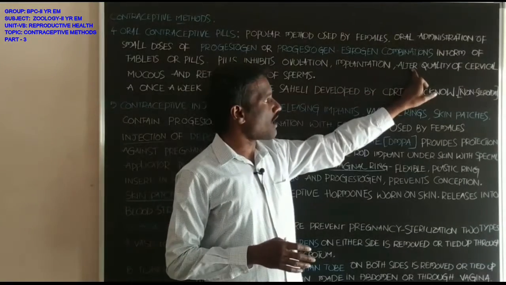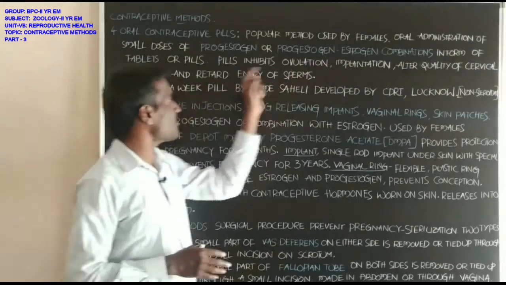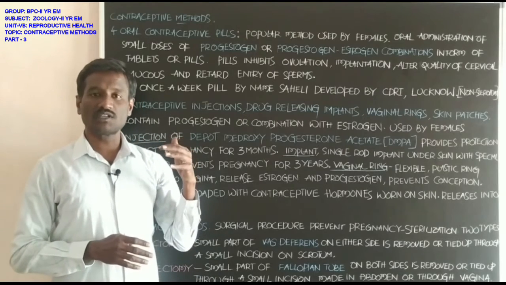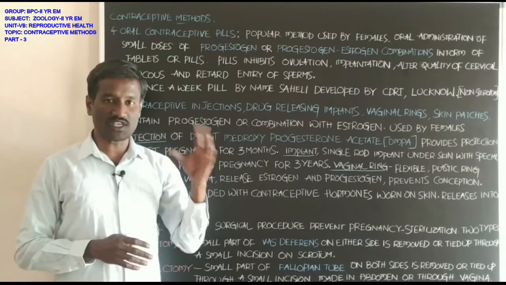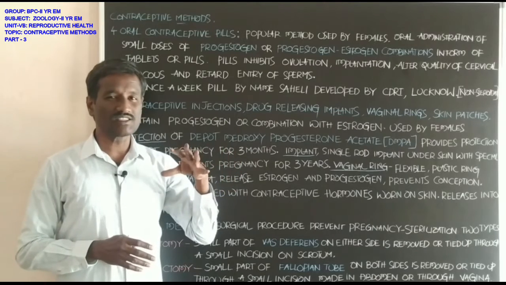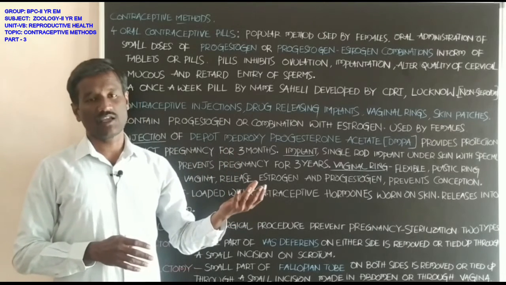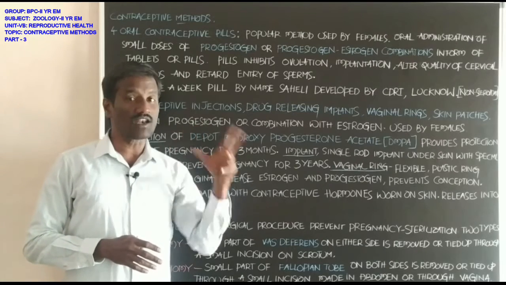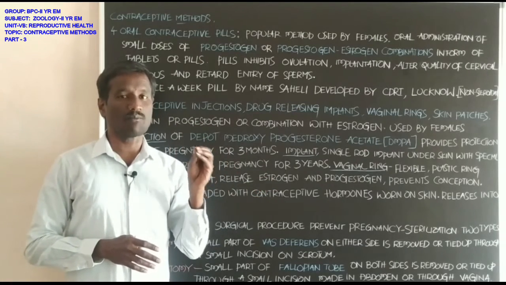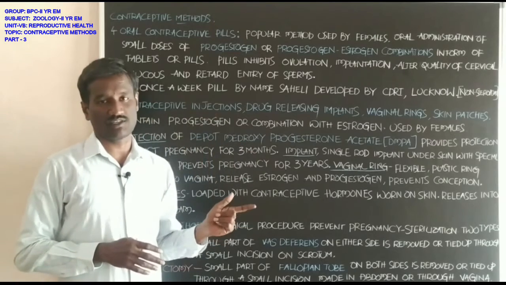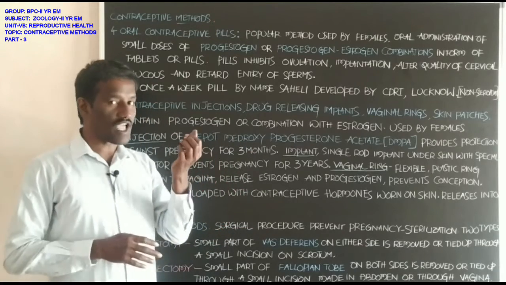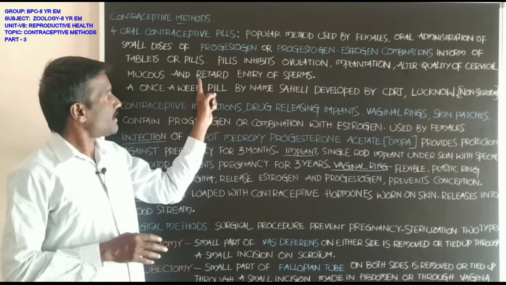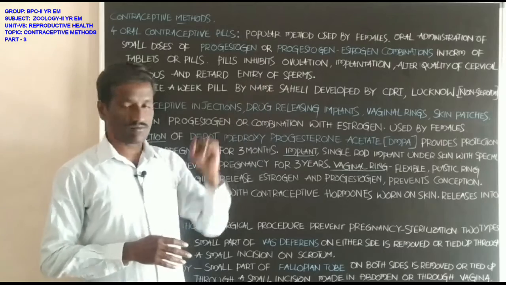Next, they alter the quality of cervical mucus. Cervical mucus on the surface of the cervix increases, and after some time decreases. The pills alter the level of the mucus on the cervix, which otherwise helps in receiving the sperms, and they retard the entry of the sperms.